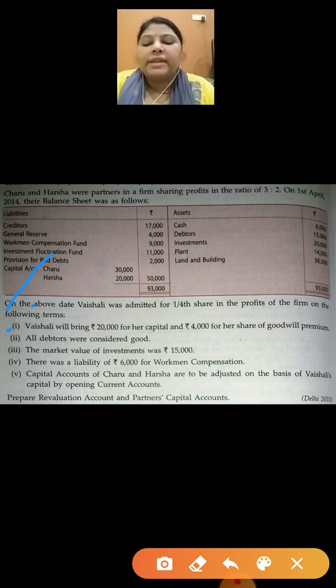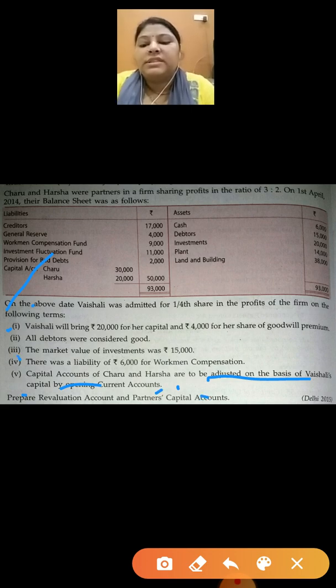Now next is the market value of investment was ₹15,000. Now the market value of investment is given as 15,000. Next, the fourth point is there was a liability of ₹6,000 for workman compensation. For workman compensation, the liability amount is given as 6,000 now. And the fifth is capital accounts of Charu and Harsha are to be adjusted on the basis of Vaishali's capital by opening current account.